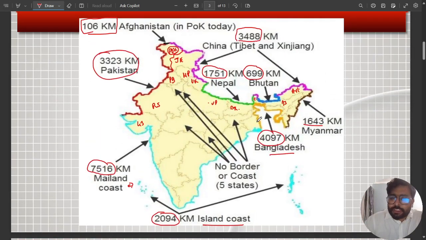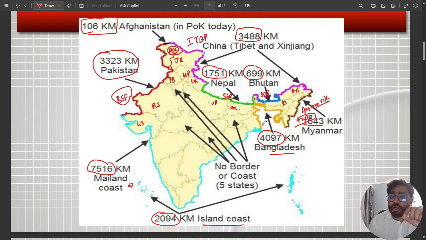Border management in our country works on the principle of one border, one force. That means for each border, we have one dedicated force guarding that frontier. Like if we start from Pakistan, BSF is guarding the Pakistani border. Then ITBP is responsible for guarding the Chinese border. For Nepal and Bhutan, we have SSB, Sashastra Seema Bal. Then for Myanmar, we have Assam Rifles, which are deployed here. And in some cases, it is ITBP as well.